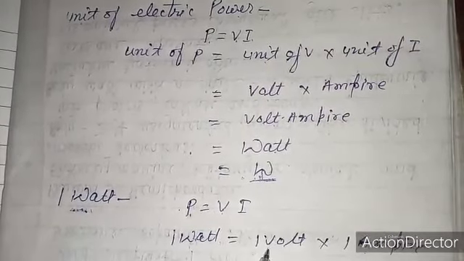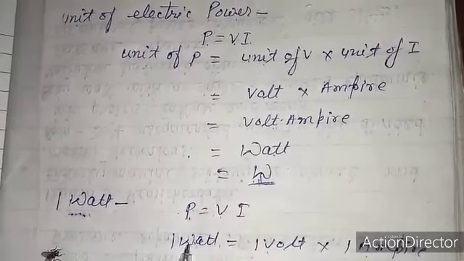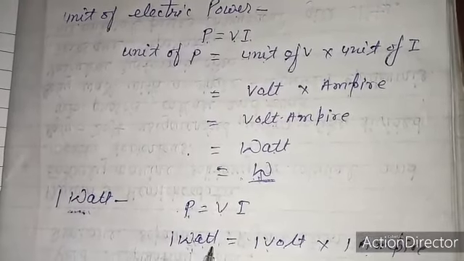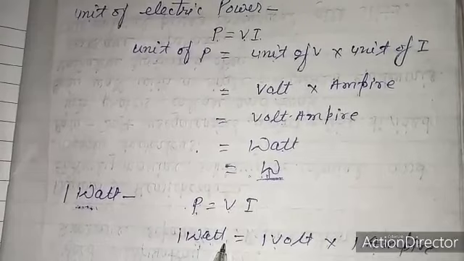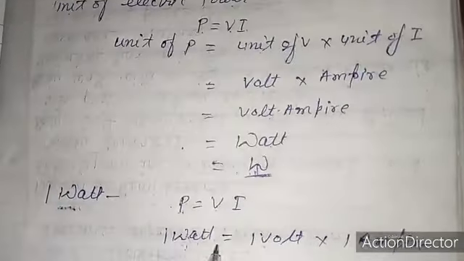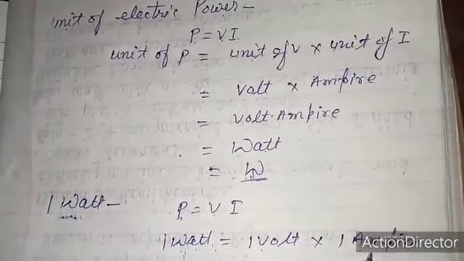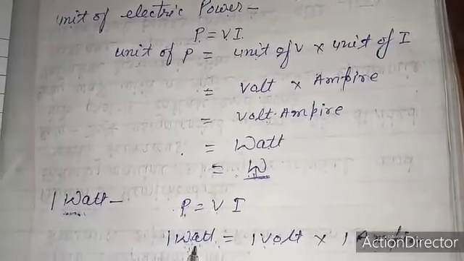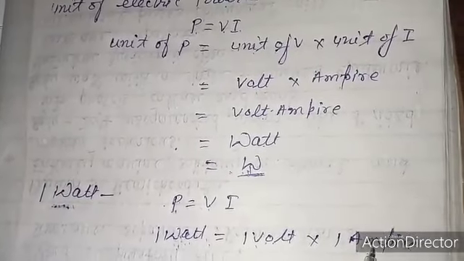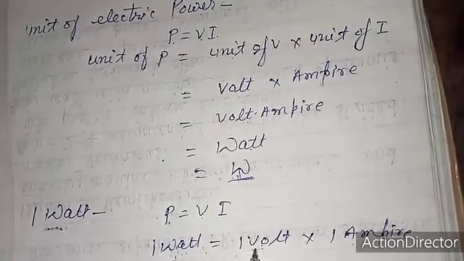1 watt is equal to 1 volt and 1 ampere. From this expression we can define the 1 watt. 1 watt means the power consumed by an electric circuit or device is 1 watt if it carries a current of 1 ampere when operated at a potential difference of 1 volt. If a current of 1 ampere is passed in a circuit operated at a potential difference of 1 volt, then it is called 1 watt.